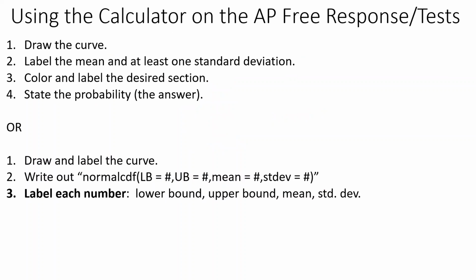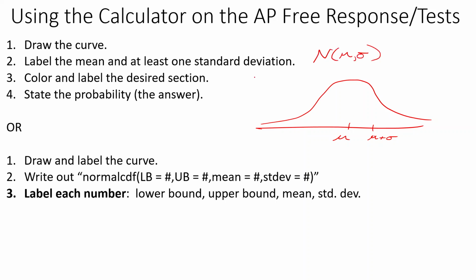All right, so remember when you're doing this on the AP exam, if it is a free response, you need to do either all of these things listed in the top section or all of these things listed in the bottom section. So you could draw the curve, label the mean, label one standard deviation. The curve is labeled where we could write normal, mean, standard deviation like that. Color in the desired section we want. So maybe we're going from here to here. We would color in this section with labels, x1, x2, and then just state what the probability is. Like this was 0.38.